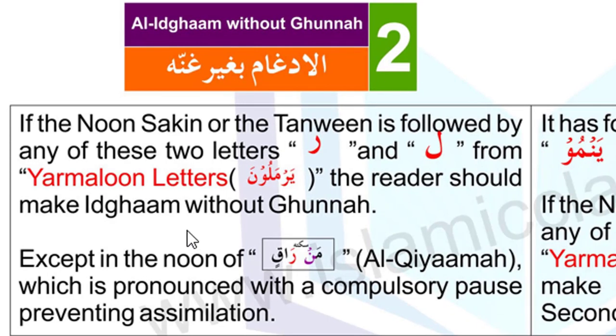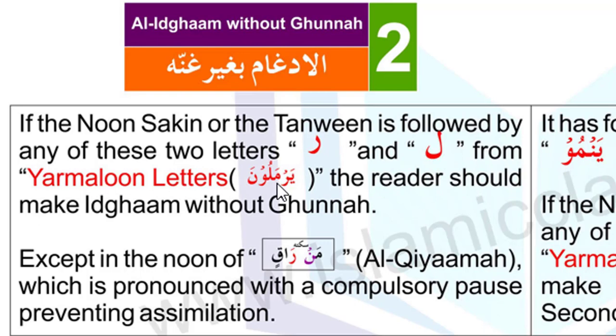And now we read the second type of idgham, which is idgham without ghunnah. So the definition of idgham without ghunnah is if the noon sakin or the tanween is followed by any of these two letters, which are ra and lam, from Yarmalun letters.